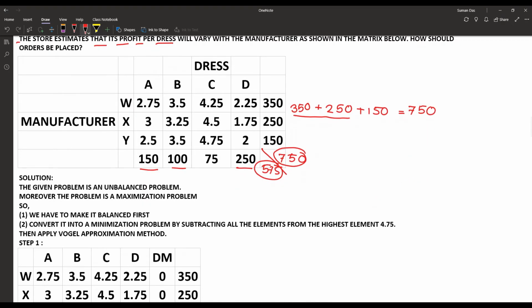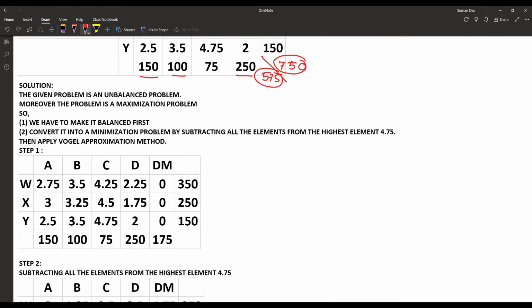So that means what we have to do here, that is 750, but up to that it was 575. So we are adding 175 as a dummy column here, and we are assigning the cell value 0, 0 and 0 for each and every cell here.